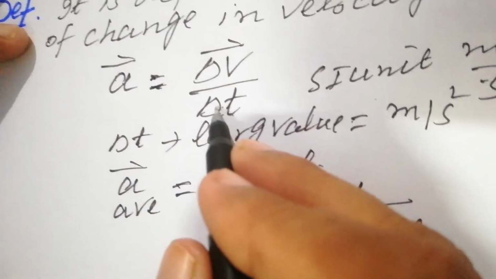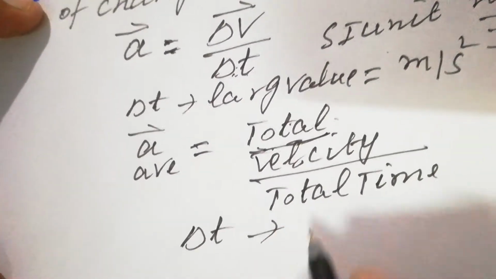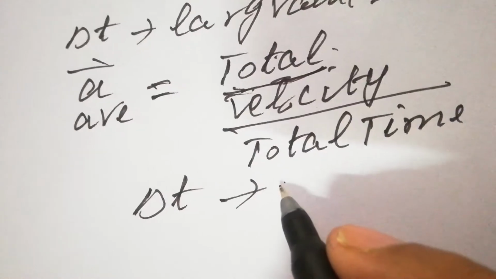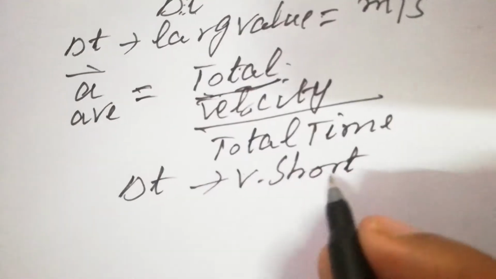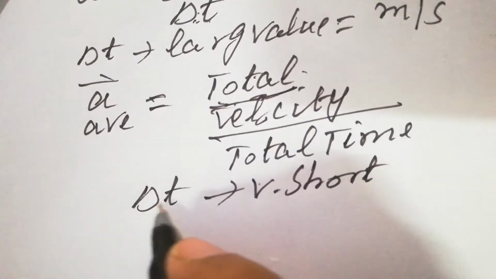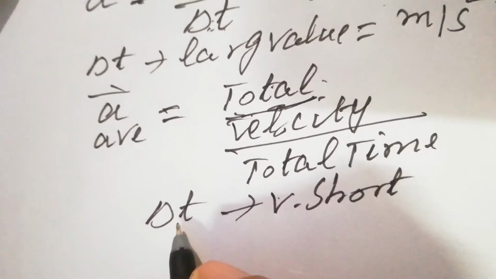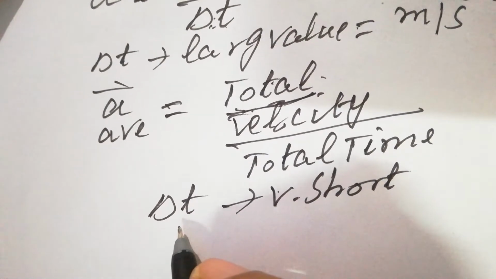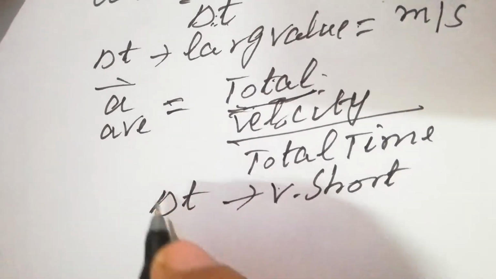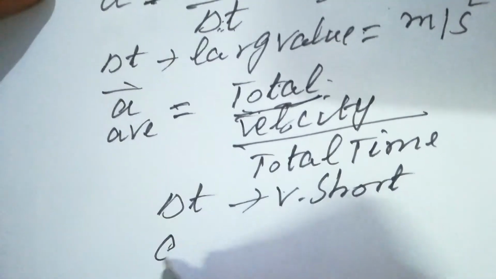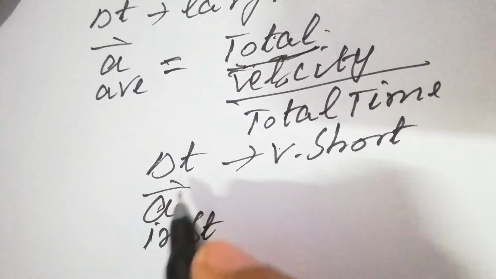And if this time, delta t, has a very small value, a very short value, very close to 0 but not exactly equal to 0, then this acceleration is instantaneous acceleration. So that is the instantaneous acceleration.